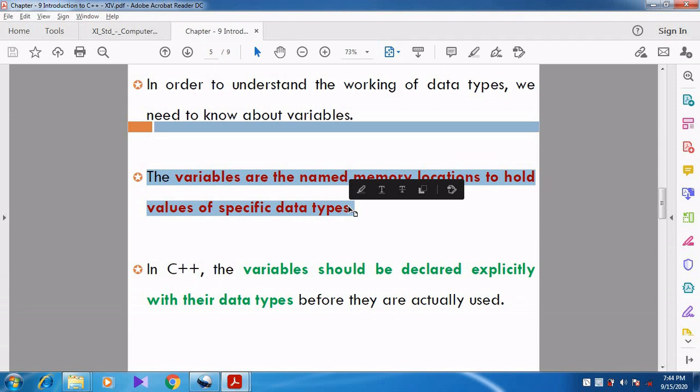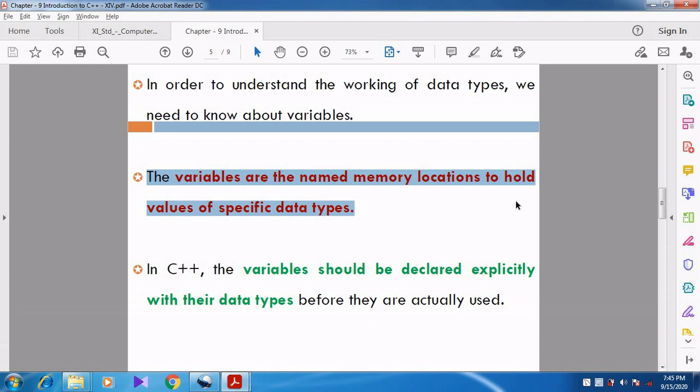Because the memory is used to store the data. The variable is used to hold the data, so that particular data will be stored in the memory. The variables are the named memory locations to hold the values of specific data types.